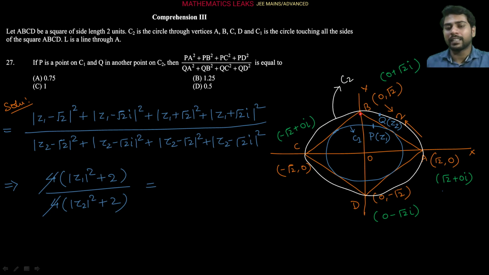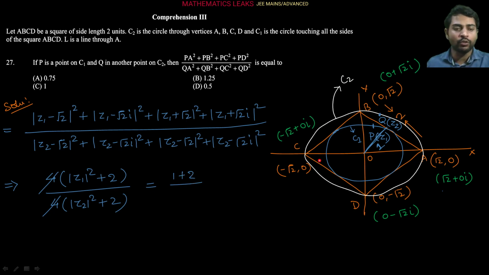Since you know that this is a line segment joining root 2 comma 0 and 0 comma root 2, the radius of this C1 circle, if you are simplifying here, you are getting this radius is coming 1 only. Why? Because it is a perpendicular bisector. From the center 0 comma 0, or origin, to this AB line segment, if you are drawing a perpendicular, it is bisecting this AB, correct? So if you observe here, this is coming 1 only. So this radius is 1, so mod of Z1 is 1, square plus 2 upon